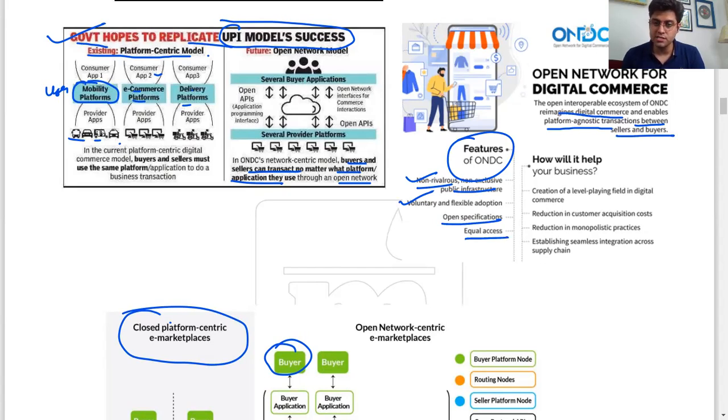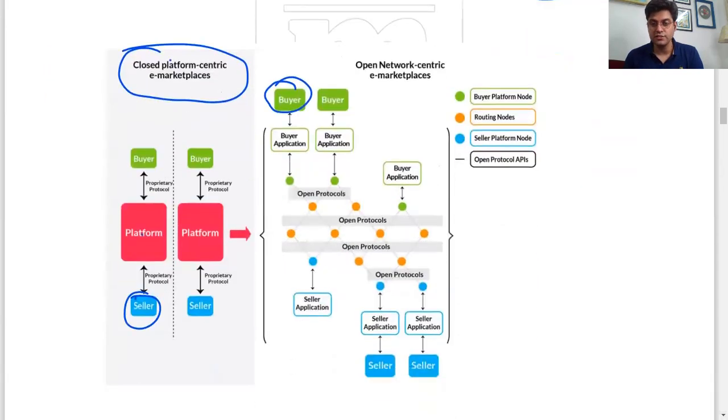How will it help business? Creation of a level playing field in digital commerce, which is currently not there. That is why small sellers are repeatedly asking for a level playing field. Reduction in customer acquisition cost, yes, because now you get more options. Reduction in monopolistic practices, establishing seamless integration across the supply chain. So this is going to be a big revolutionary change. Hence, ONDC is very important for this year's prelims.